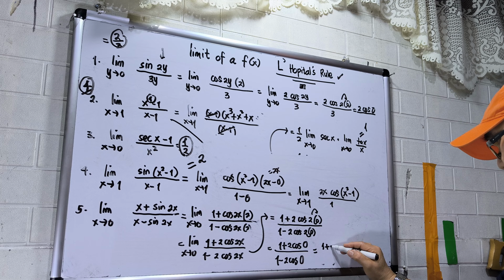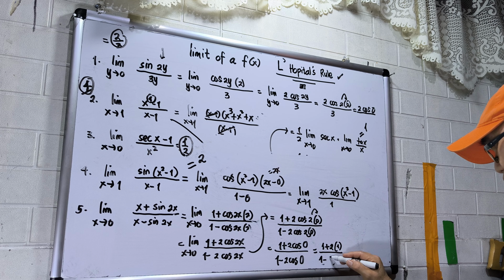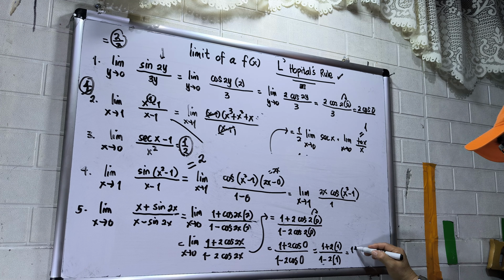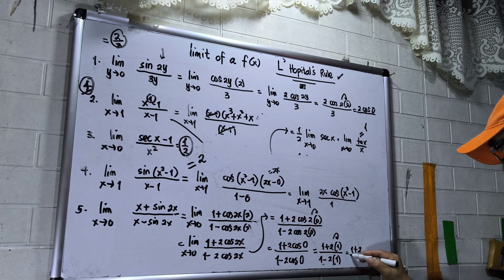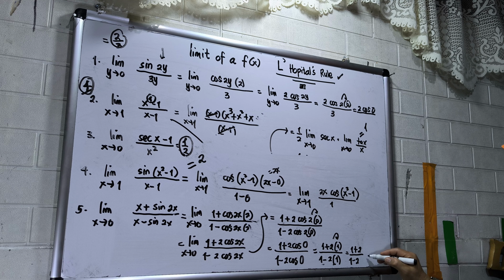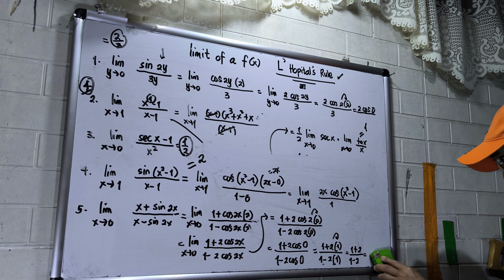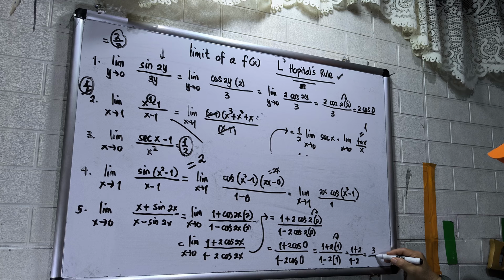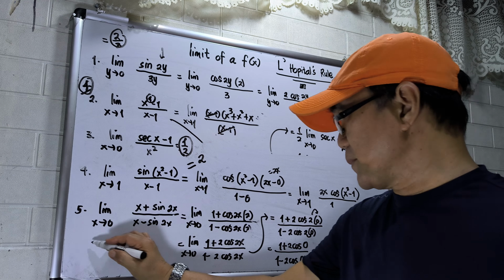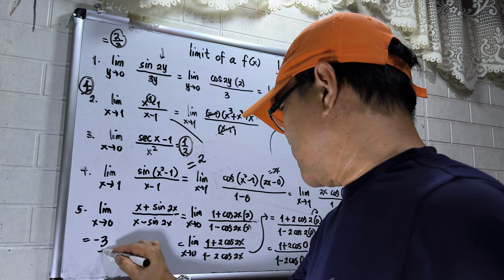Cosine 0 is 1, so 1 plus 2 times 1 is 3, and 1 minus 2 is negative 1. So the final answer is negative 3. So number 5 is equal to negative 3.